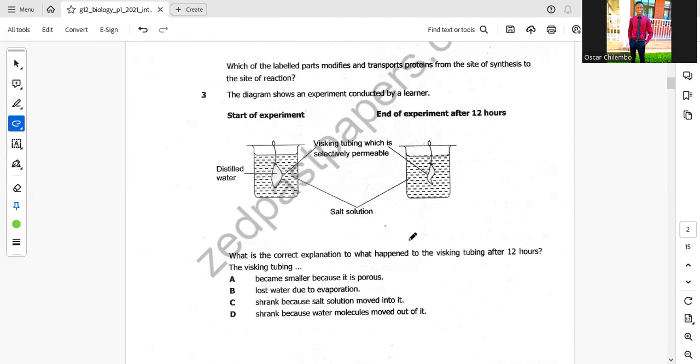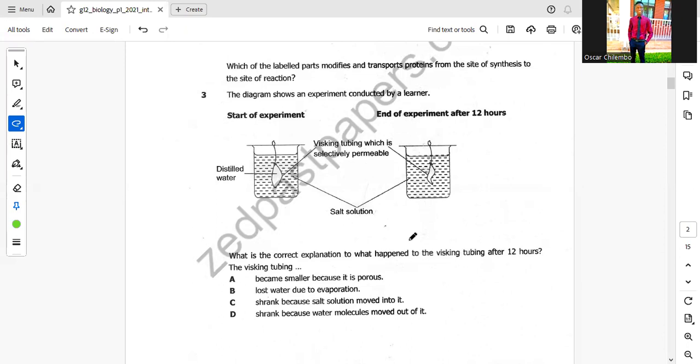Guys, I want you to take note that there are 3 types of solution: hypertonic, hypotonic, and isotonic solution. If you understand this, then what was happening here is that the Visking tubing has a selectively permeable membrane, so for it to shrink, it means the water concentration in the tubing was more than in the salt solution, because the salt solution is a hypertonic substance.